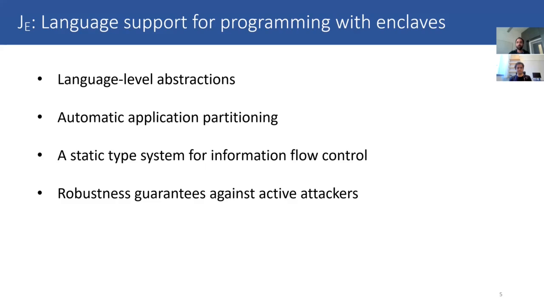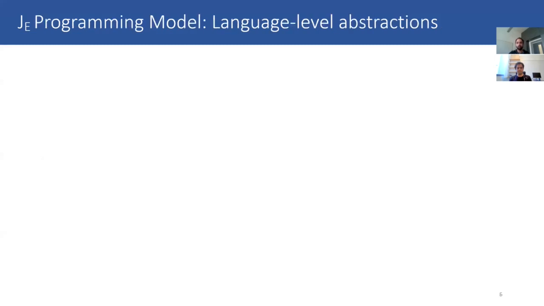The JE compiler automatically partitions the application into enclave and non-enclave parts. JE also has a static type system for information flow control, and the static type system guarantees robustness in the presence of active attackers.